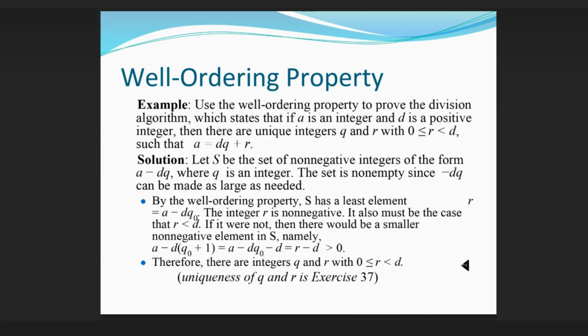The integer r is non-negative. It also must be the case that r < d. If it were not, then there would be a smaller non-negative element in S, namely a - d(q0 + 1) = a - dq0 - d = r - d ≥ 0. Therefore, there are integers q and r with 0 ≤ r < d. Uniqueness of q and r is Exercise 37.